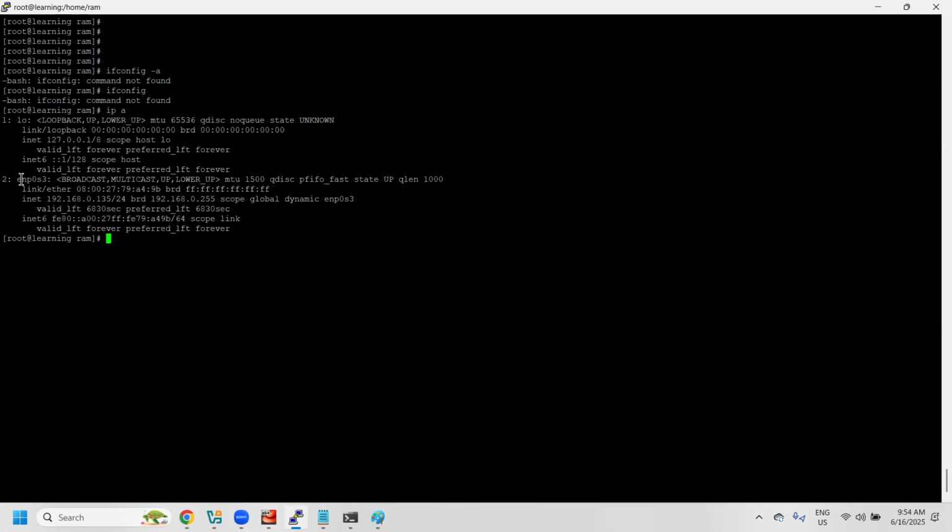Here enp0s3 is the Ethernet. This is our source IP address and this is the range. How many packets have dropped, all these details we can get by using this ip a command. ip a is also one of the most important commands for our day-to-day operations, to know whether an IP address is available or not.